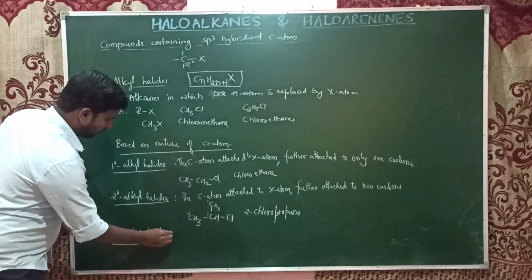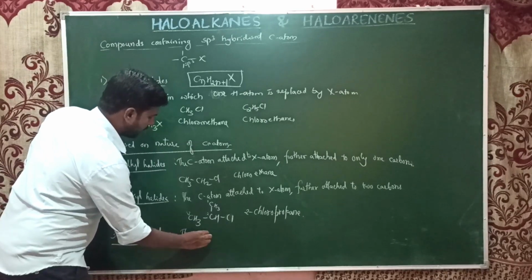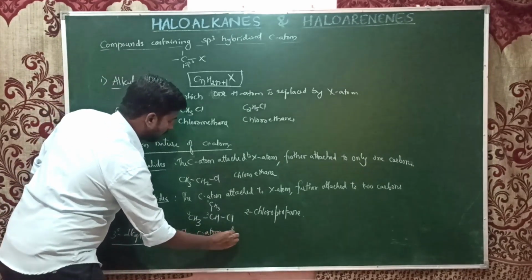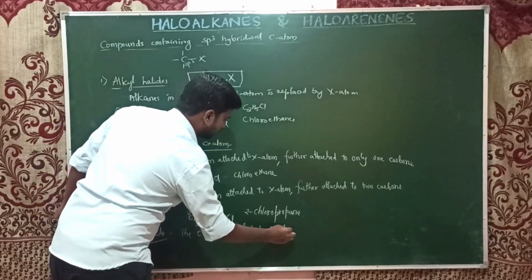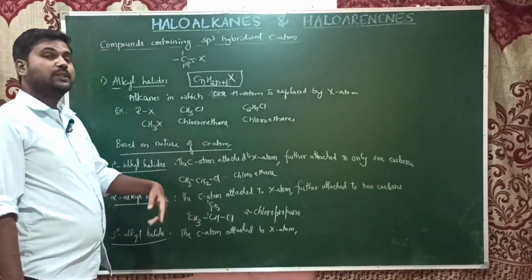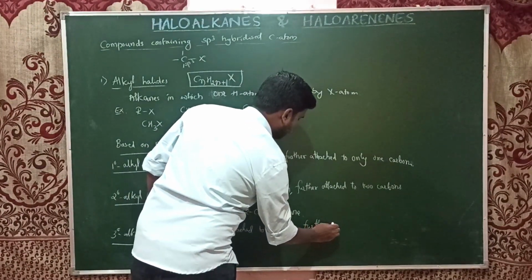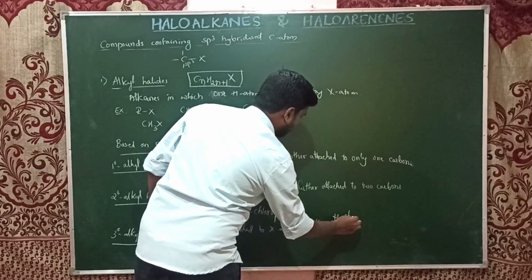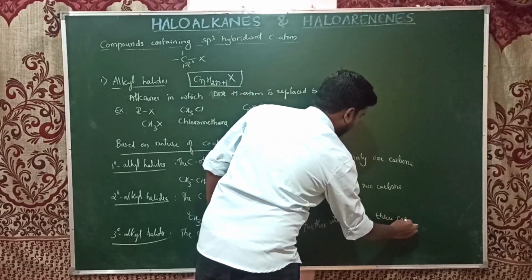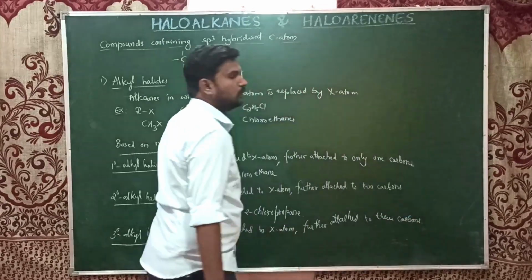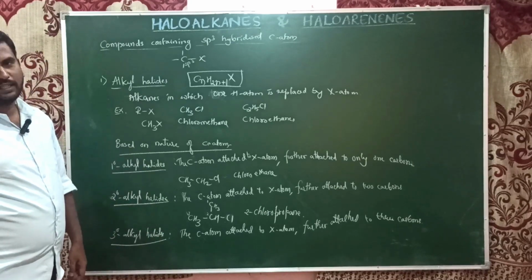I hope you can write it now yourself: the carbon atom attached to the halogen atom, if it is further attached to three carbon atoms, that carbon is known as tertiary carbon, and the whole alkyl halide is known as tertiary alkyl halide.